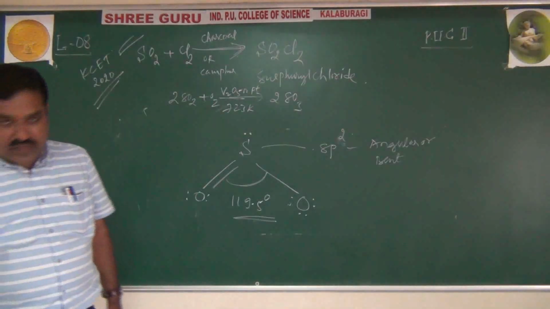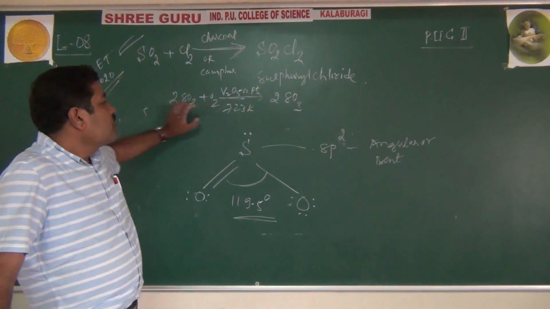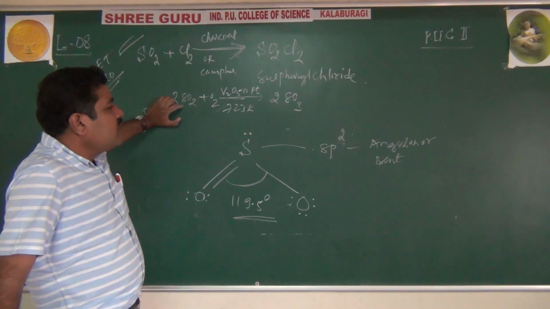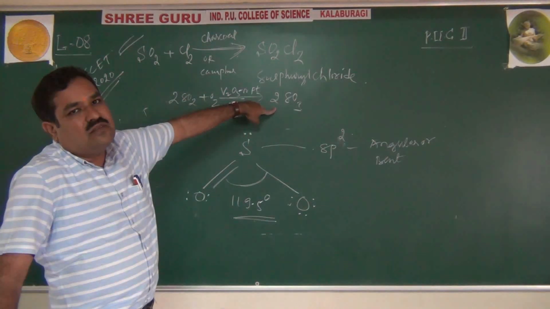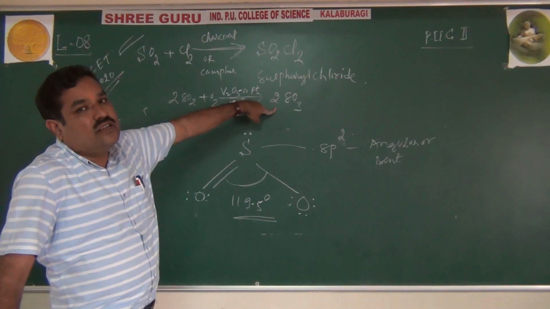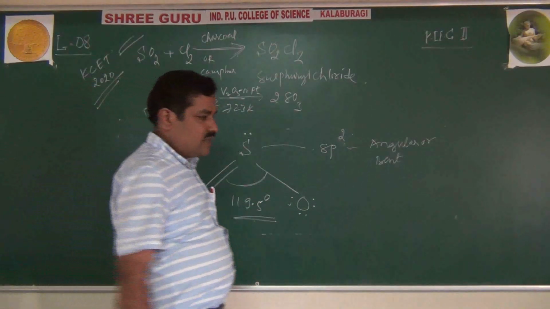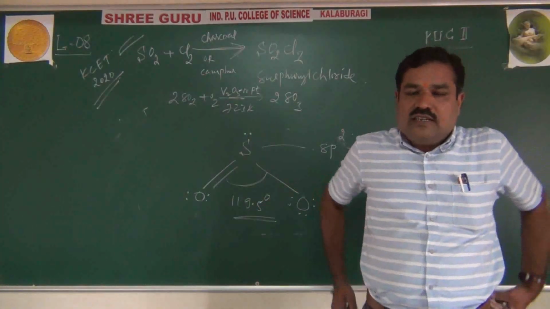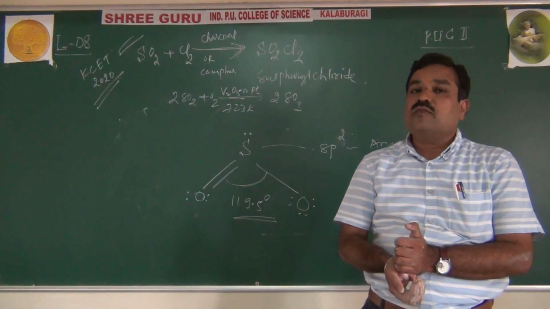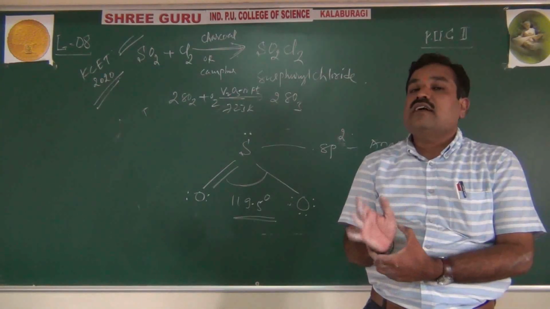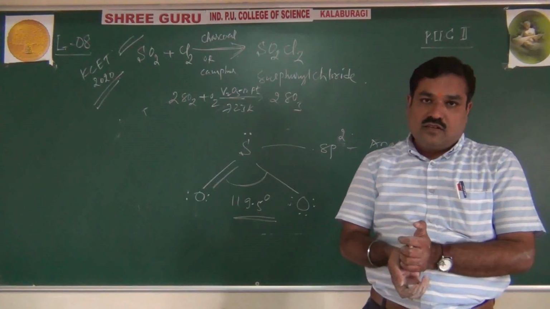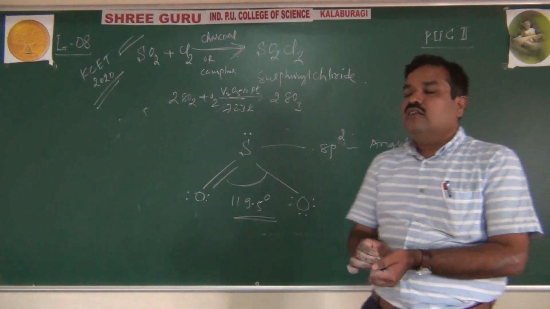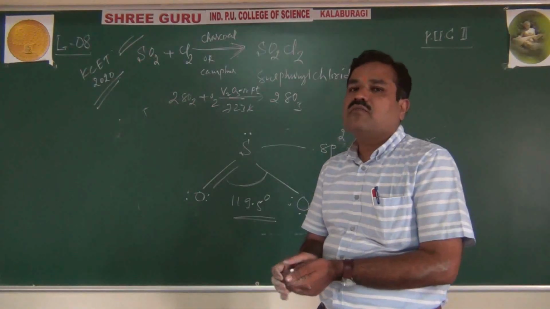Like this, sulfur dioxide is used to produce many important compounds by oxidation, especially in the contact process, where we produce SO3 as the main key step. Sulfur dioxide is known for its reducing nature as well as its oxidizing nature. It is also famous for bleaching action due to nascent hydrogen. Remember, nascent hydrogen is famous for its reducing property. That's about sulfur dioxide, another important compound of sulfur.